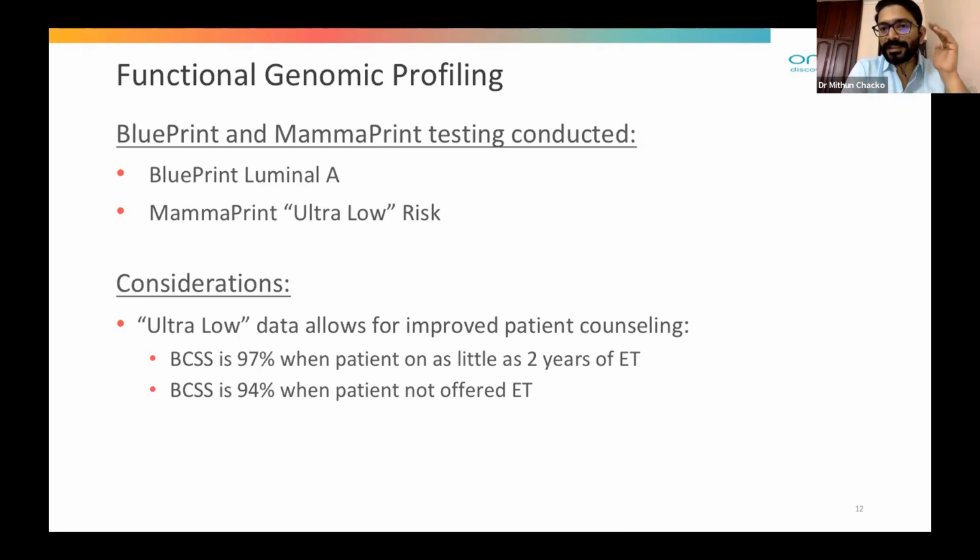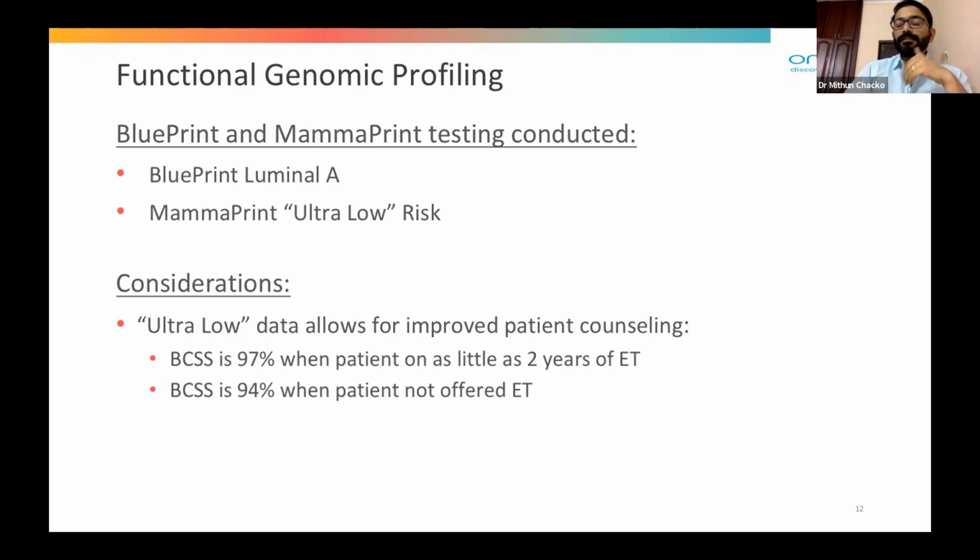So this is the subgroup of low risk, the ultra low risk patients by MammaPrint, where we can safely reduce the duration of endocrine therapy. This is another important first individualization of medicine in breast cancer.